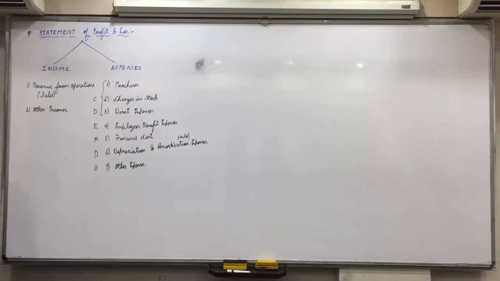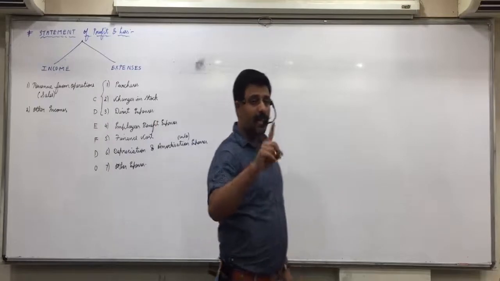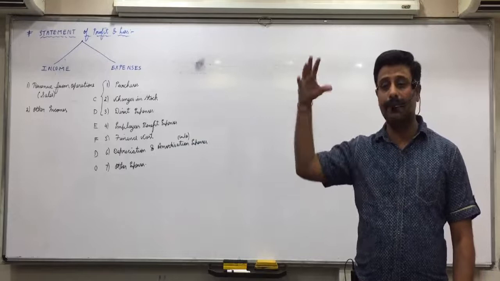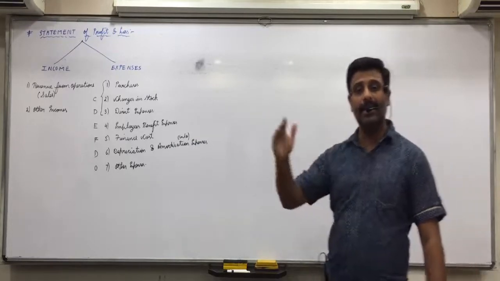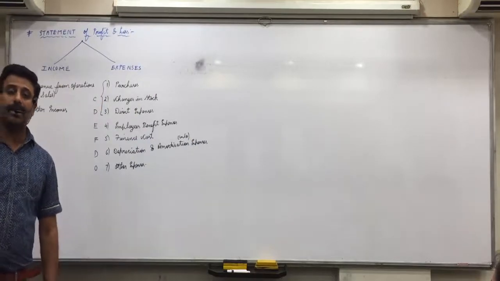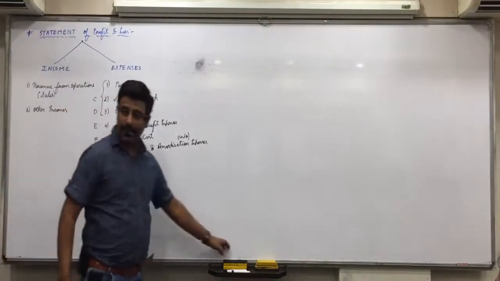All other things will come in other expenses. So the P&L format is over. Did you understand it? It's very small compared to the balance sheet and very easy. No need of any story for this. Only 2 incomes: sales, revenue from operations, and other incomes. Against sales, the major expense is purchase. Then C, D, E, F, do. C, changes in stock. D, direct expenses. E, employee benefit expenses. F, finance cost. Again do D, depreciation and amortization, which means written off expenses, and O, other expenses. Did everyone understand it?